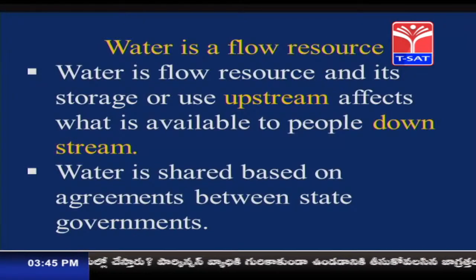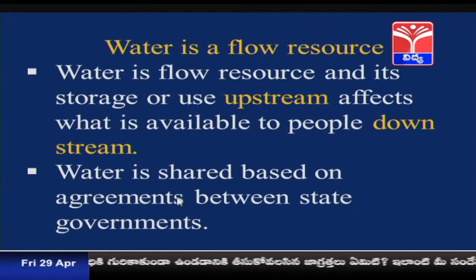So, water is shared on agreements between the state governments. It becomes compulsory for the state governments to have talks about how to utilize the water of the Tungabhadra river. Children, now let us go to the next concept, water for agricultural use.